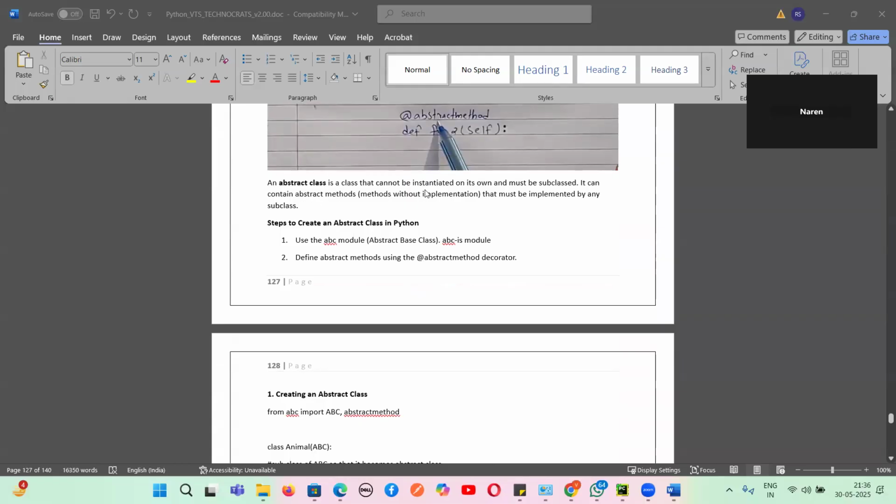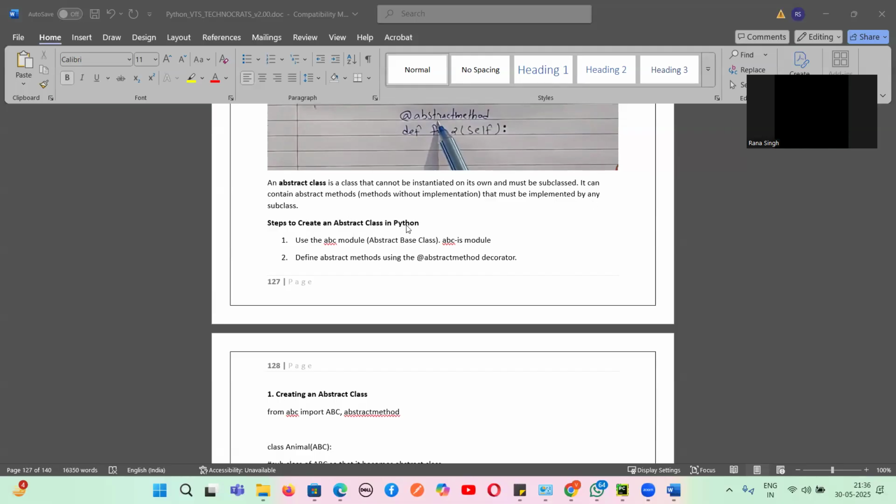An abstract class is a class that cannot be instantiated. Instantiated means we cannot create the object on its own, and it must be subclassed. It can contain abstract methods. An abstract method is what? A method without the implementation, without the body, that must be implemented by a subclass.